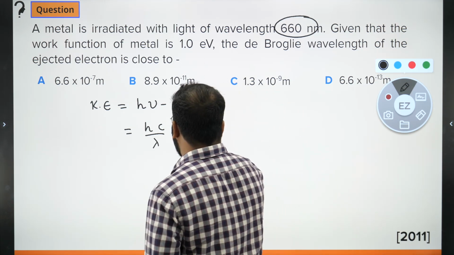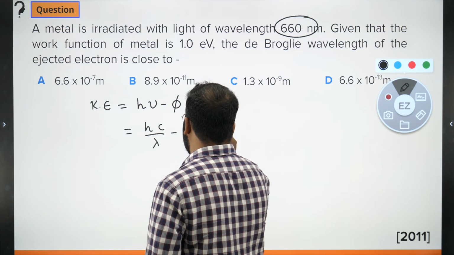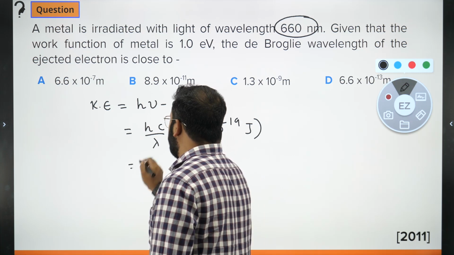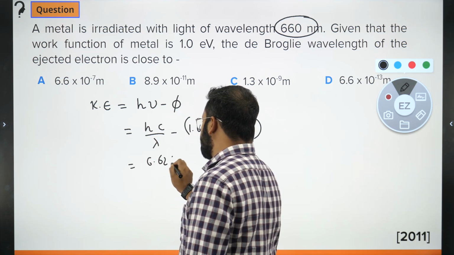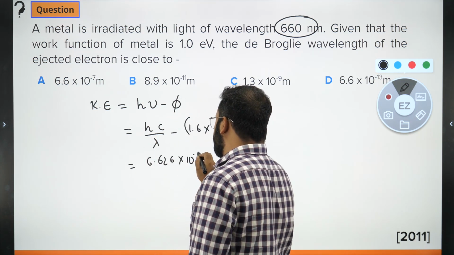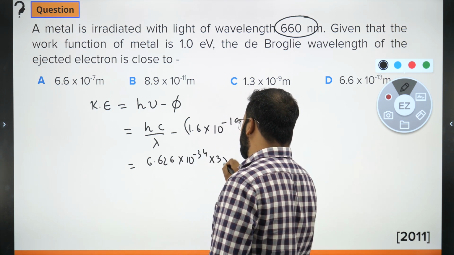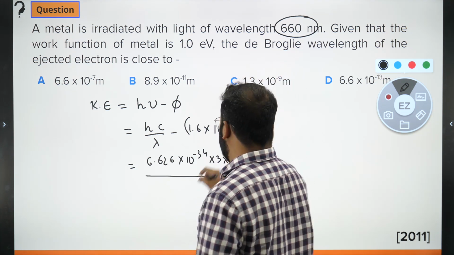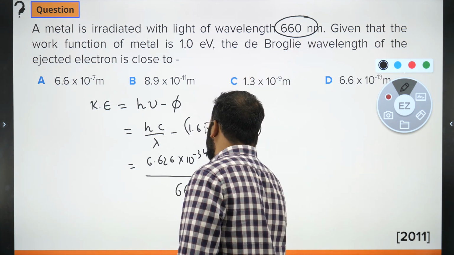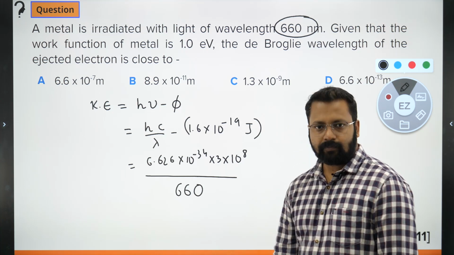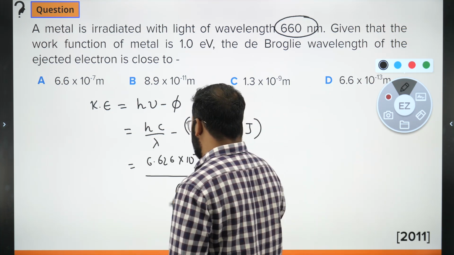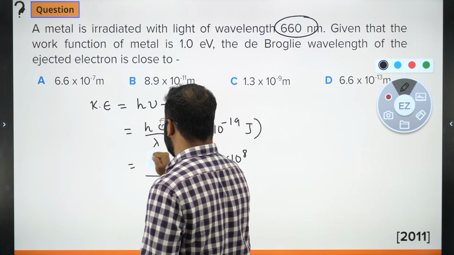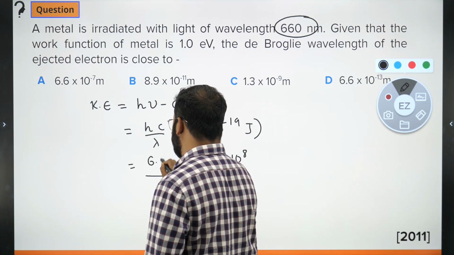तो मैं 1 electron volt की जगह यहाँ पे लिख देता हूँ 1.6 times 10 raised to minus 19 joules, and h is 6.626 times 10 raised to minus 34 times 3 times 10 raised to 8 upon lambda, which is 660. Clear? Now if I make an approximation, मैं इसको 6.6 कर देता हूँ.